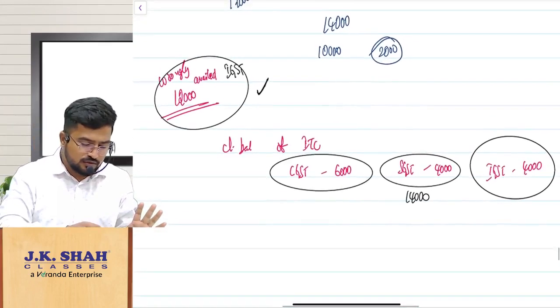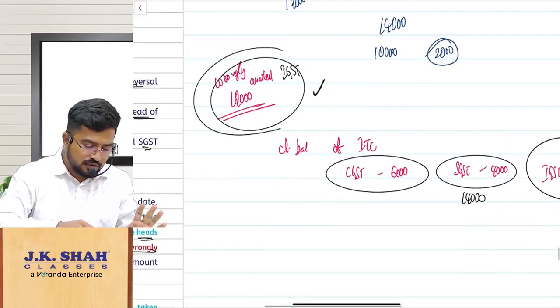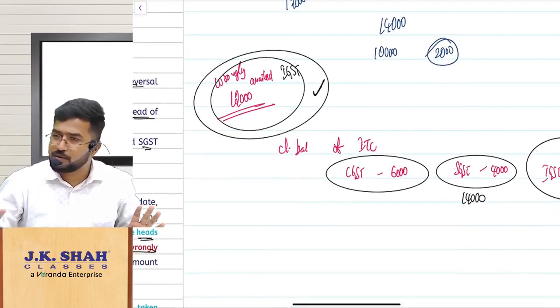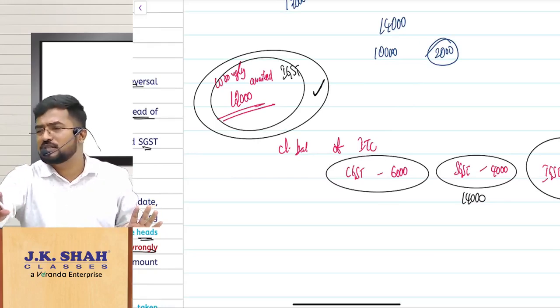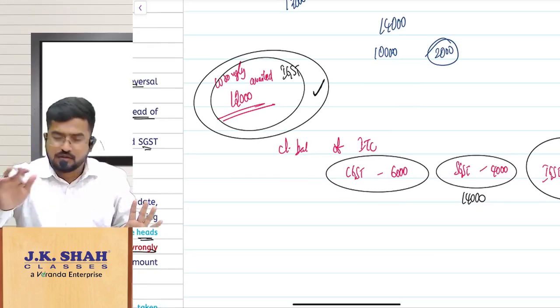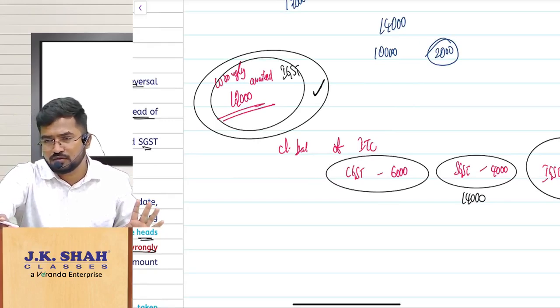This 12,000 should be paid back, understood? Are you understanding that? This 12,000 should be paid back. Only thing, I will not charge interest, because the closing balance has not fallen below 12,000.